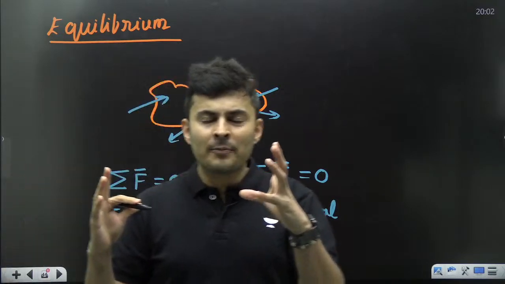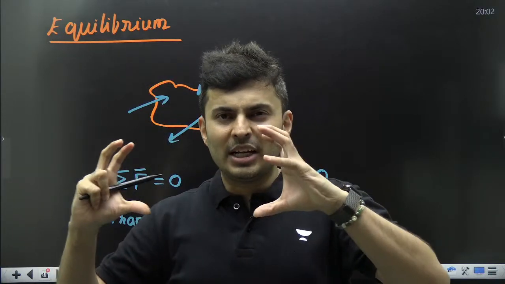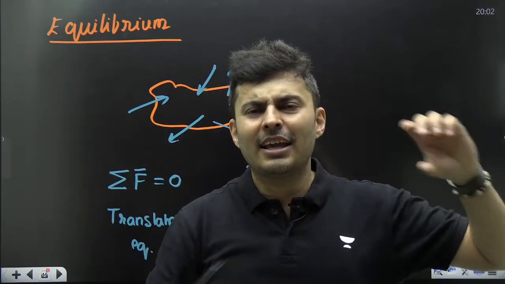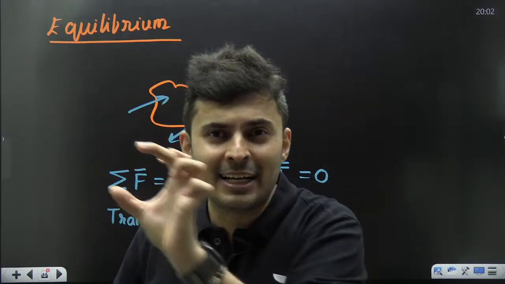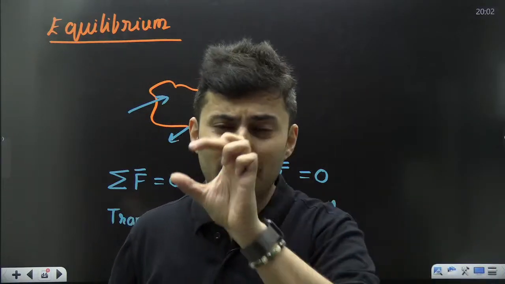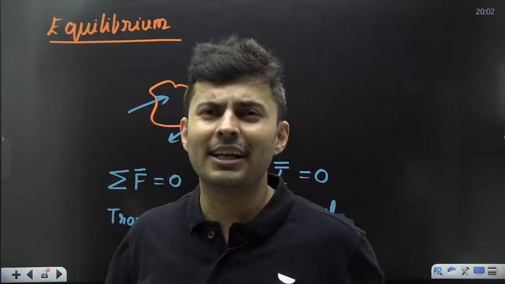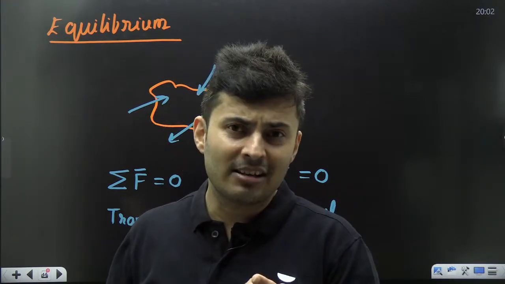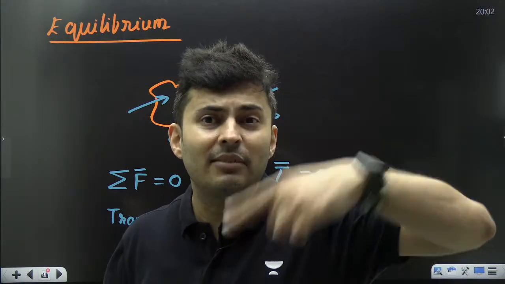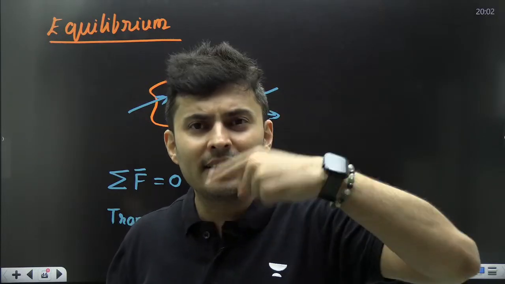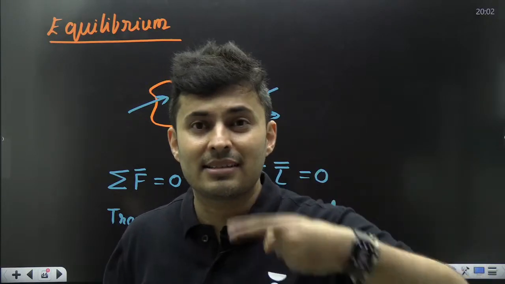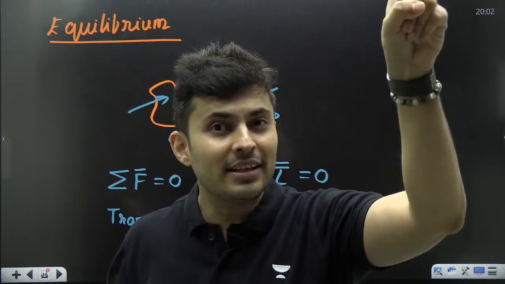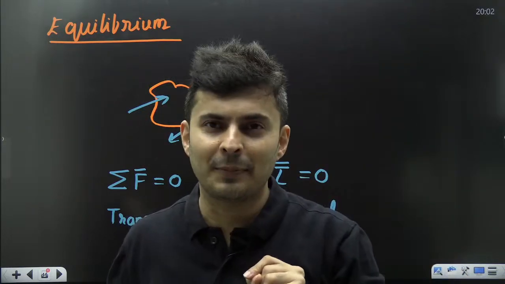Sometimes a body will be not rotating, but just translating, like a block sliding down an incline. It is not rotating, it is just sliding. So there is translation, no rotation. Sometimes the wheel will be spinning on its own at the same place, like your fan. So there is no translation, but there is rotation.